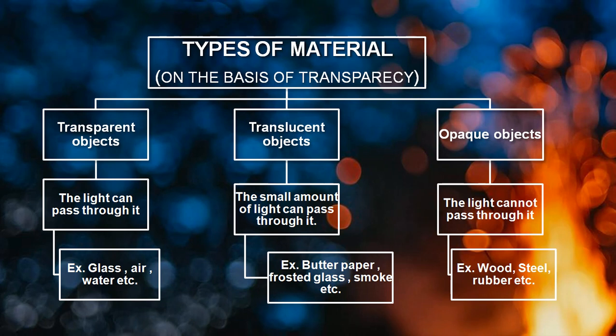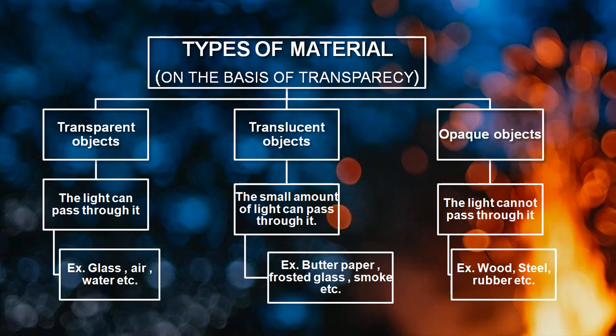Water is also considered as a transparent, and other examples are also there. Suppose you are using nowadays transparent cover to cover your notebooks. So that is known as cellophane. So cellophane is also considered as a transparent material. Sometimes some plastic sheets are also there, which is considered as a transparent material.